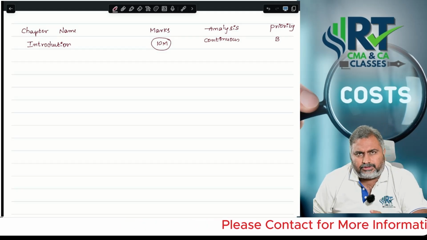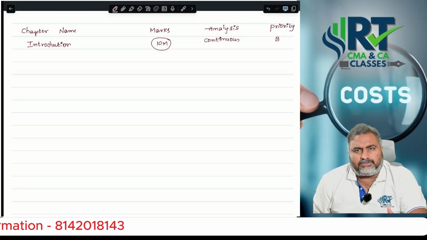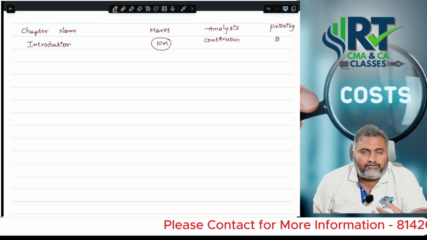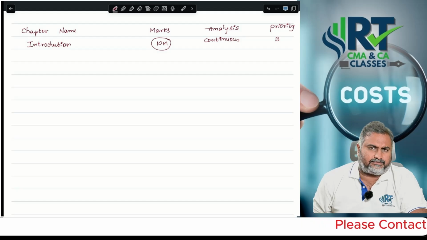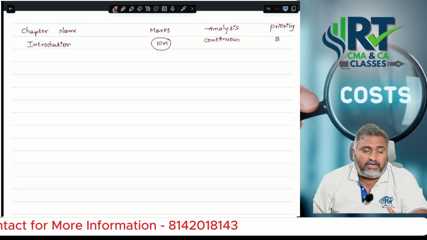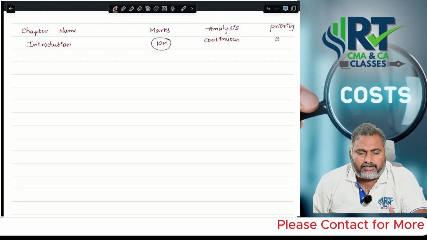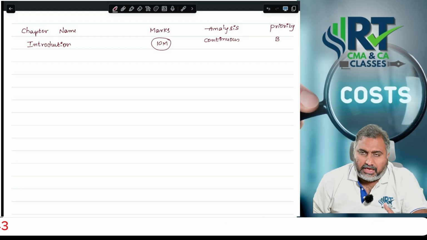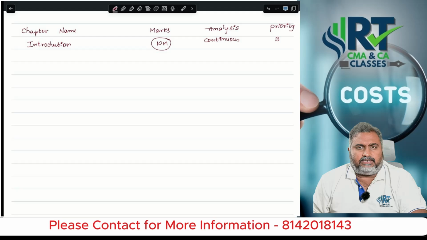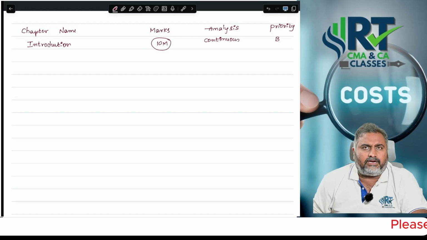Sir, which questions do we need to focus on in the introduction chapter? Just focus on cost control and cost reduction, and what are the essential features of a good cost accounting system. If you consider the objectives, a few times the objectives of cost accounting are concentrated on in the examination part, even methods of costing, cost center, responsibility center. These kinds of questions they are focusing on more in the first chapter.